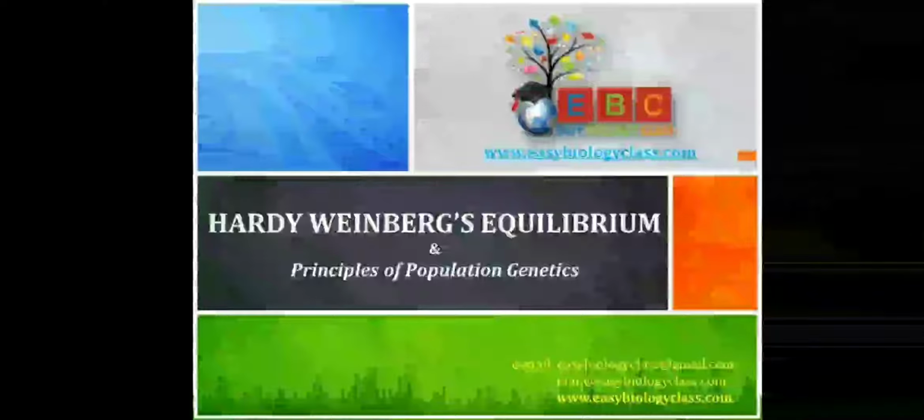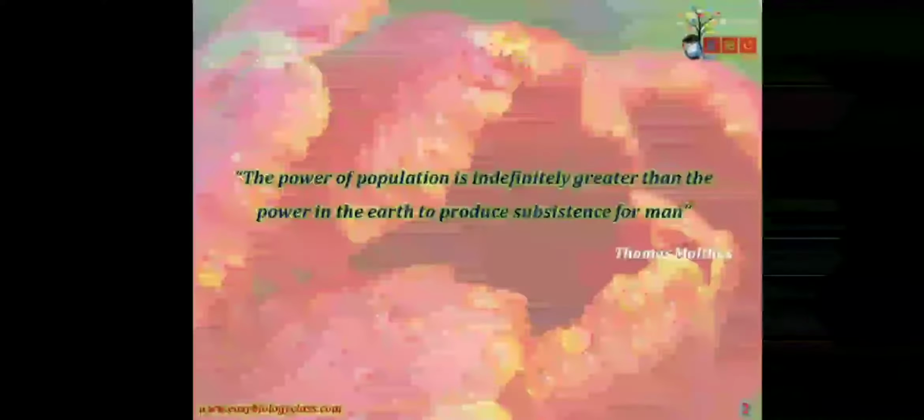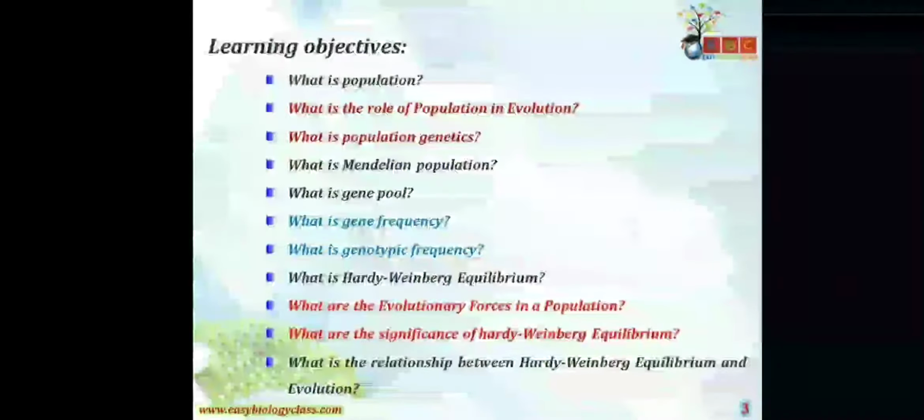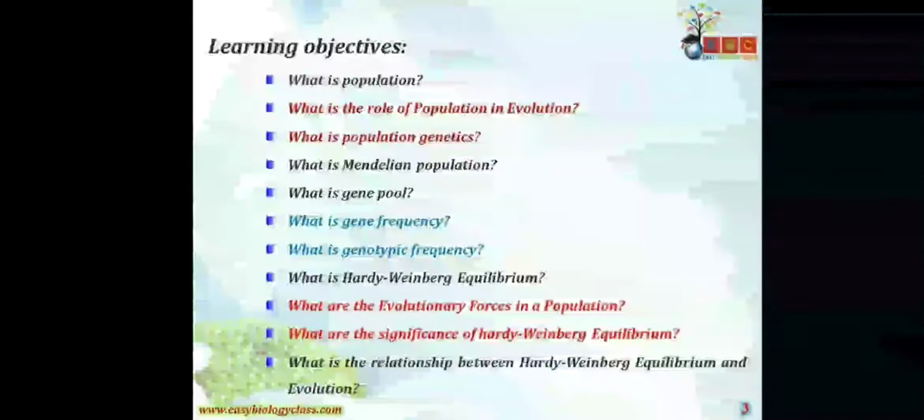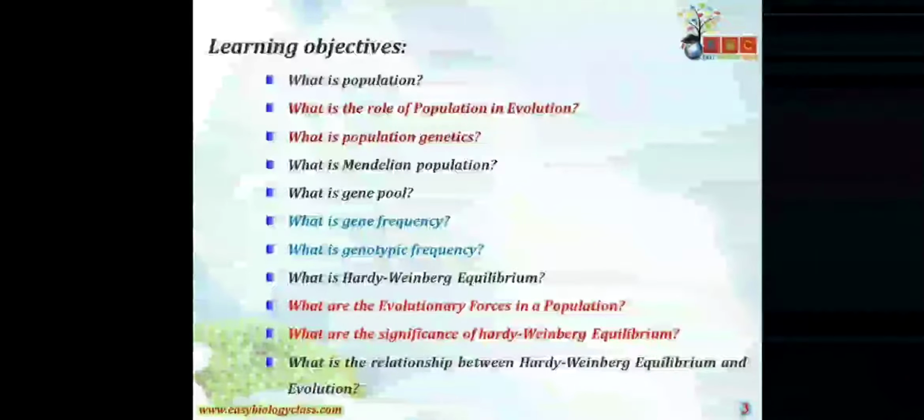So to start with Hardy-Weinberg equilibrium, first we have to understand the principles of population genetics. To proceed with it, it is very important to know what is population. There are a few objectives that we are going to cover in this presentation. What is population? It is very important to understand if you want to understand Hardy-Weinberg.